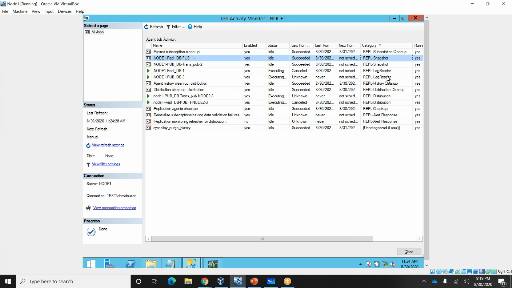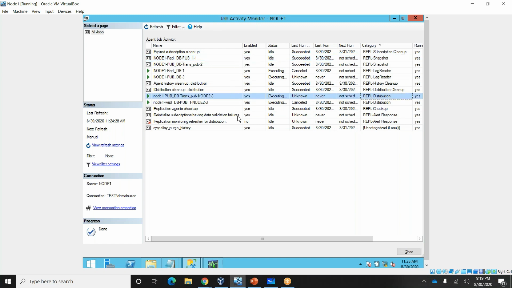And the log reader: for every database we will have only one log reader agent. Just keep in mind, only one log reader agent is created per database. Here we created db1 pub1, but for the distribution agent, a separate distribution agent is created for every publication.